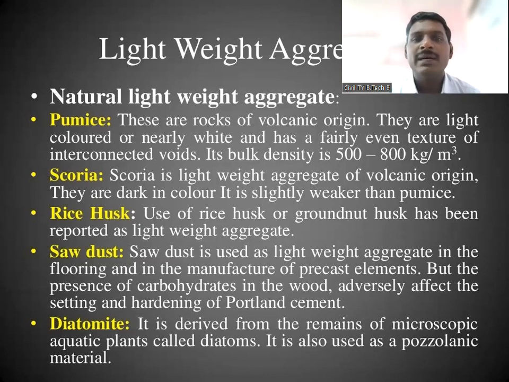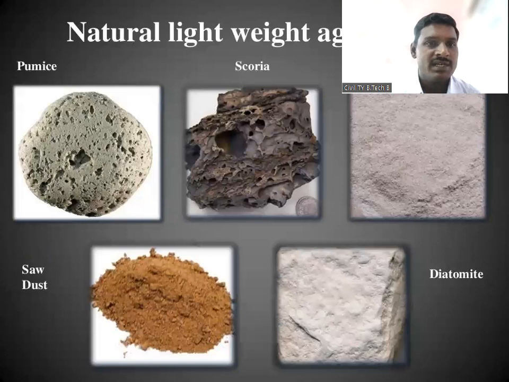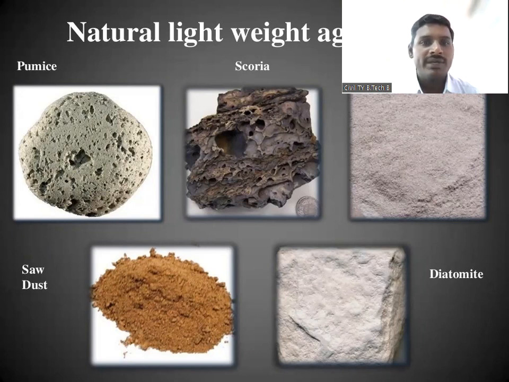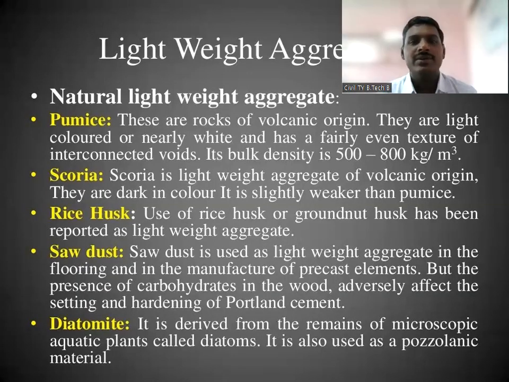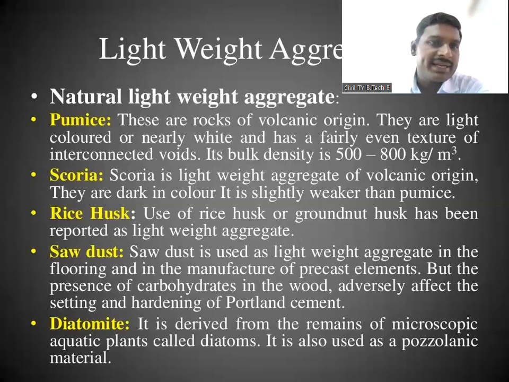So the bulk density is very low. If you see the first type of rock in the picture, pumice, it has air voids, so that your weight will be reduced, and bulk density is 500 to 800 kg per cubic meter.